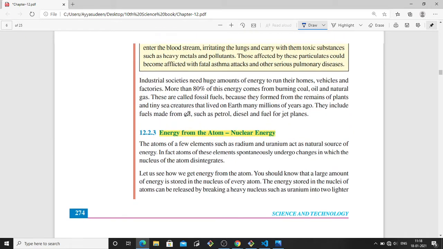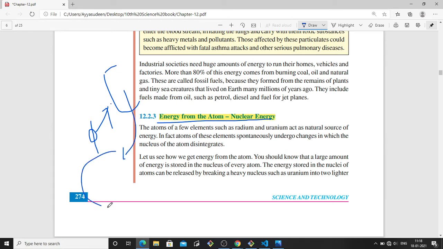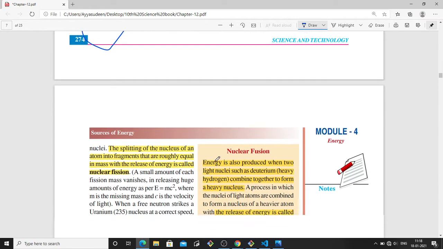And then next one is energy from the atom, nuclear energy. As I told earlier, if you take uranium, there is something called nuclear fission. If the nuclei of the uranium are split in half, it will emit an enormous amount of heat energy. This heat energy is used to heat the water boilers, and the steam is taken to rotate the turbine and produce electricity.